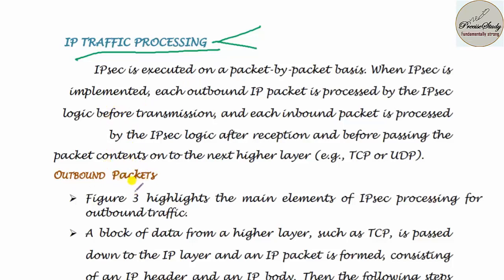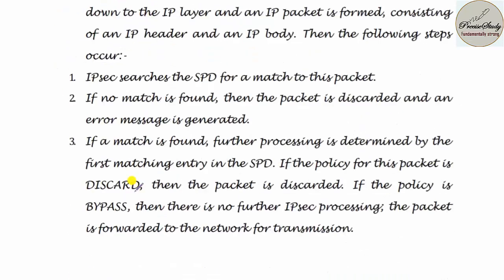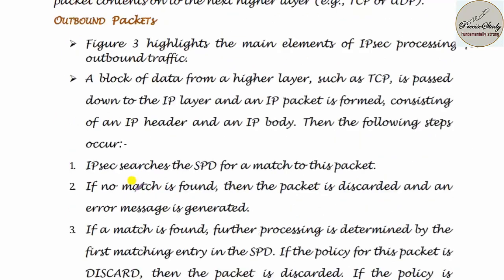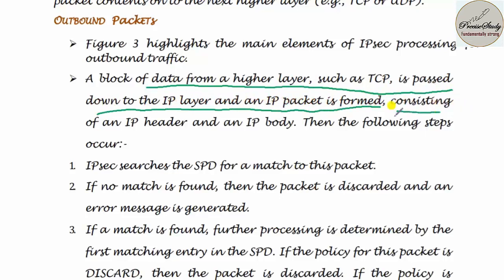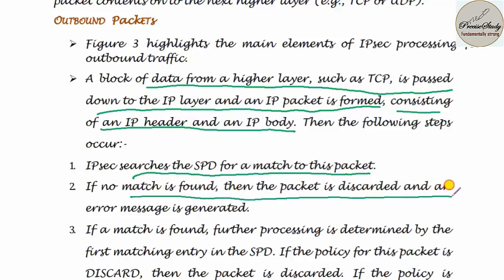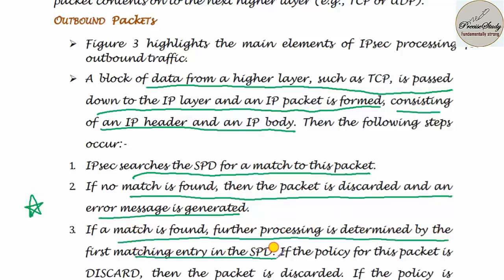What do we mean by outbound packets? You can just go through this figure. In this, a block of data from a higher layer such as TCP is passed down to the IP layer and an IP packet is formed, consisting of an IP header and an IP body. Then the following steps occur. The first step is that IP security searches the SPD for a match to this packet. If no match is found, then the packet is discarded and an error message is generated. If a match is found, further processing is determined by the first matching entry in the SPD.